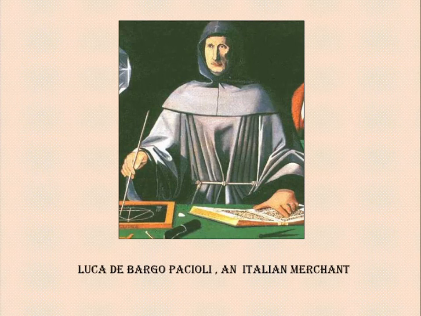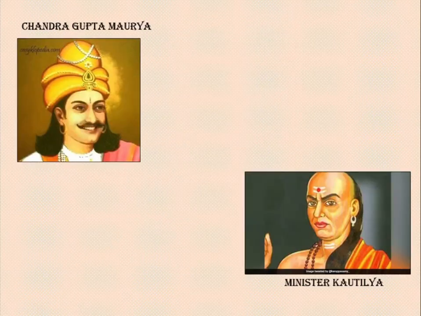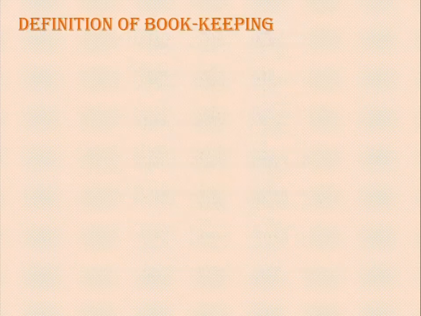He is the first person who introduced the double entry system. What the double entry system is, we'll see later. Here we can only say that this person in Italy and that person in India introduced bookkeeping and accountancy. Okay, so we'll move to the next.